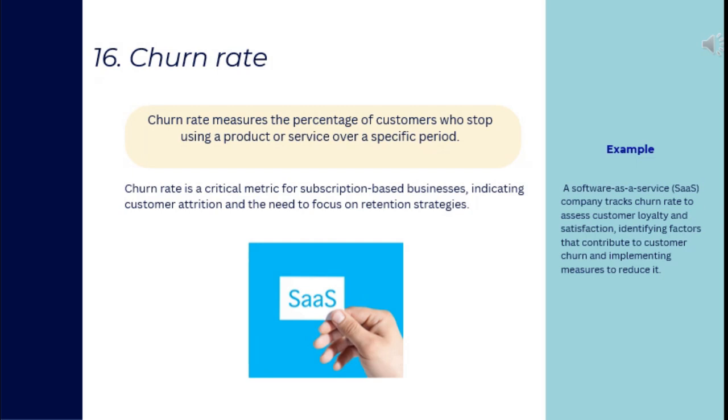Churn rate measures the percentage of customers who stop using a product or service over a specific period. Churn rate is a critical metric for subscription-based businesses, indicating customer attrition and the need to focus on retention strategies. For example, a software as a service, or SaaS, company tracks churn rate to assess customer loyalty and satisfaction, identifying factors that contribute to customer churn and implementing measures to reduce it.